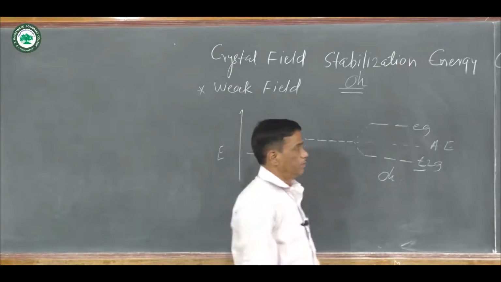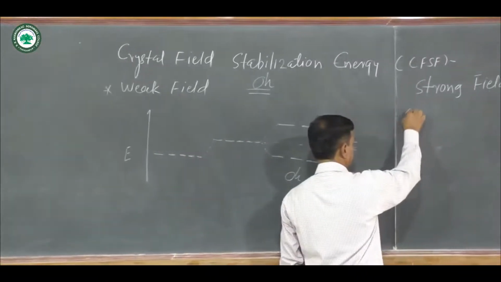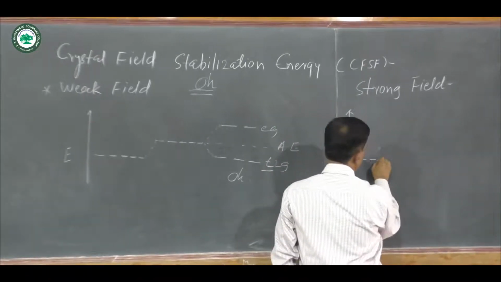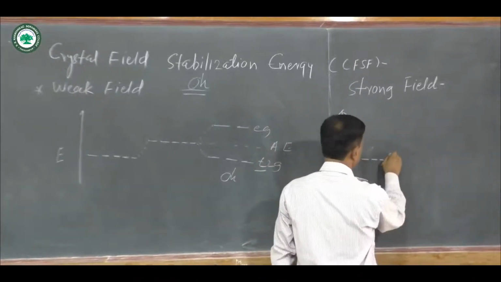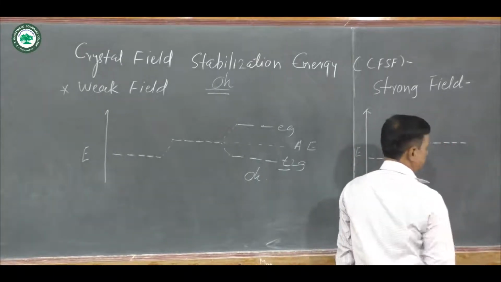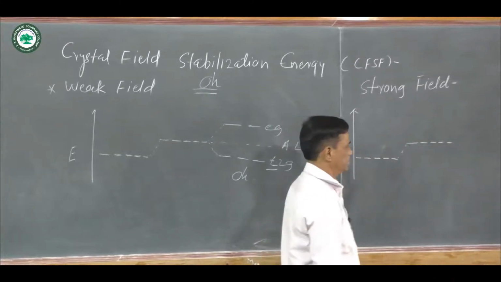state. When there is a formation of strong field complex, and here energy is represented, the 5 d orbitals remain degenerate at a hypothetical condition, means step first.